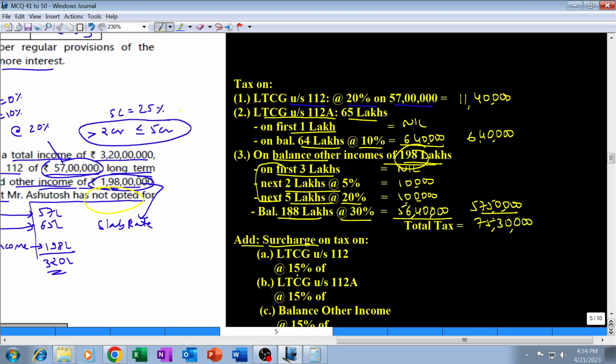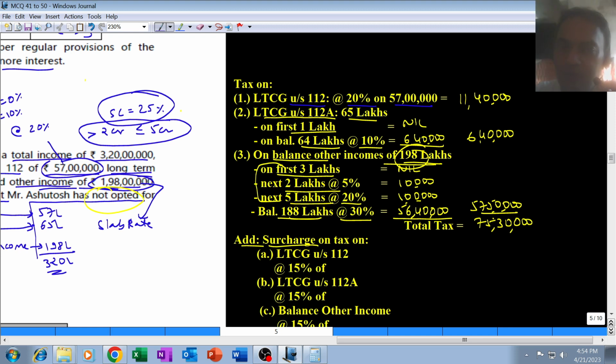Surcharge will be at what percentage? Now ideally when the income is more than 2 crore but up to 5 crore, surcharge rate should have been 25% as we have written here. However, we have two special incomes, two types of long-term capital gain on which surcharge rate will be a little different. There is something called capping of surcharge, meaning surcharge shall not exceed 15% on four types of income.